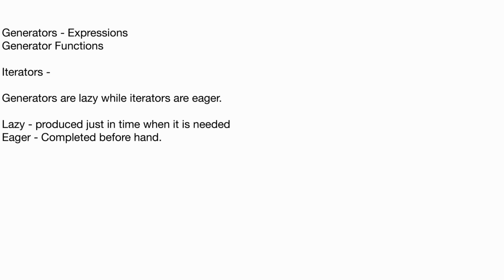Let's take an example from common life. You have a friend and you ask a favor of him or her. If his execution is lazy, then that person will wait for you to ask, and just in that time will prepare it and give it to you.